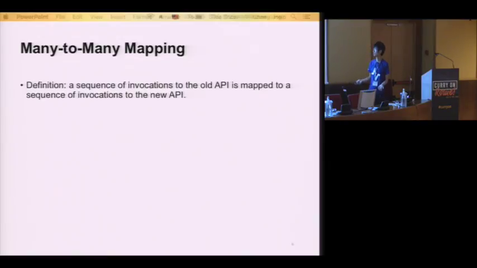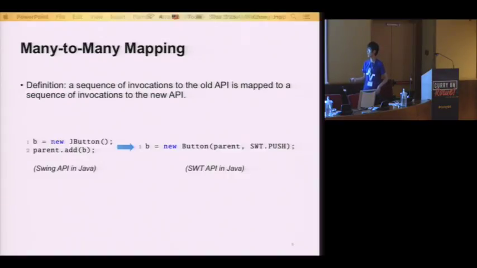The opposite, harder case is many-to-many mappings. Many-to-many mapping means that a sequence of invocations to the old API is mapped to a sequence of invocations to the new API. In this case, this is a method to create a button and add it to a panel. In the Swing API, you create a button and call the panel to add it to the panel. And in the new API, you just need to call the constructor and pass a parent panel as an argument. So yeah, this is a many-to-many mapping, although the target is also a sequence of only one statement.